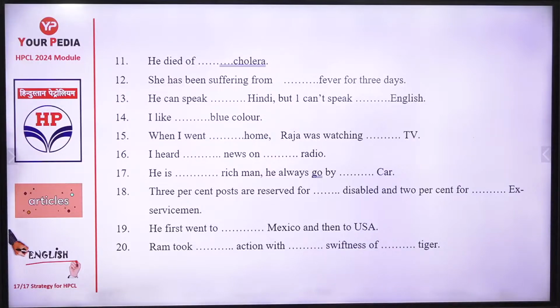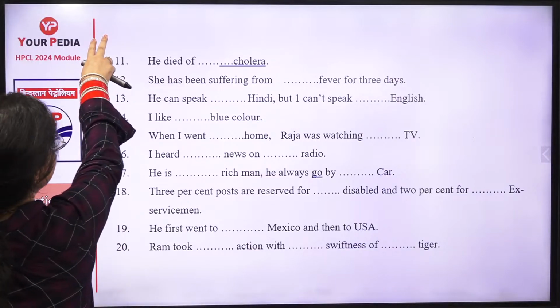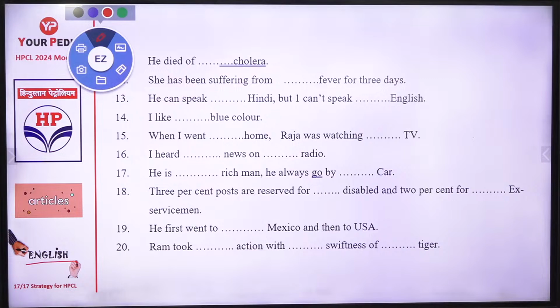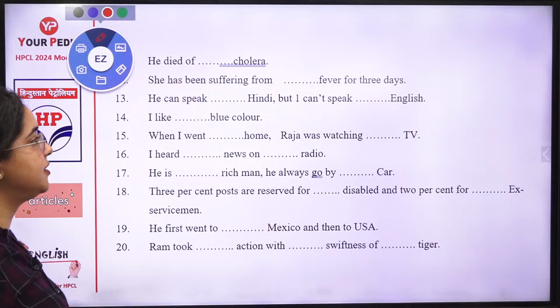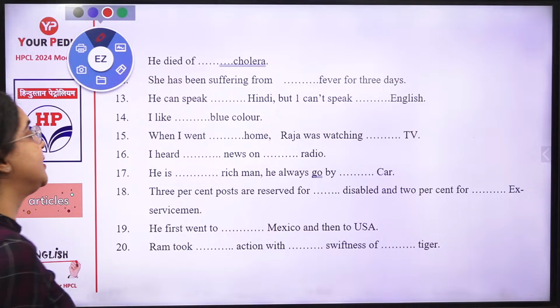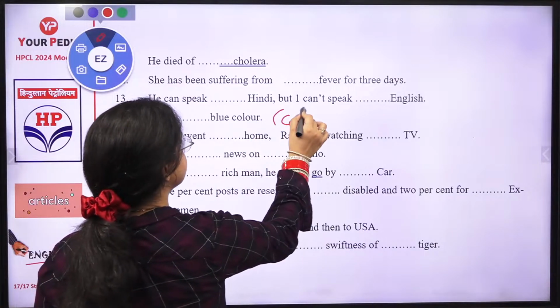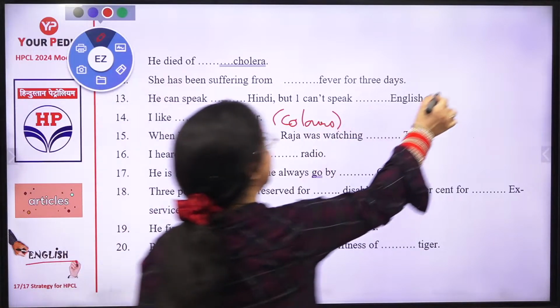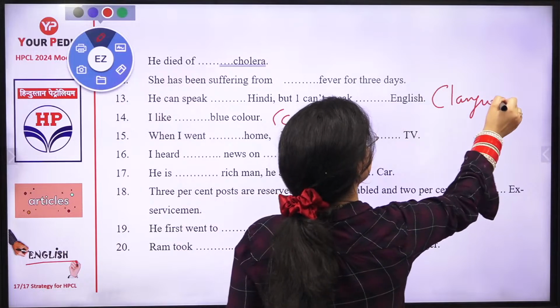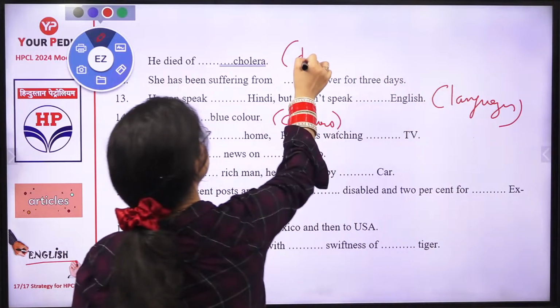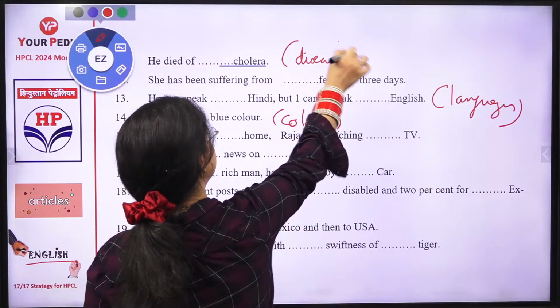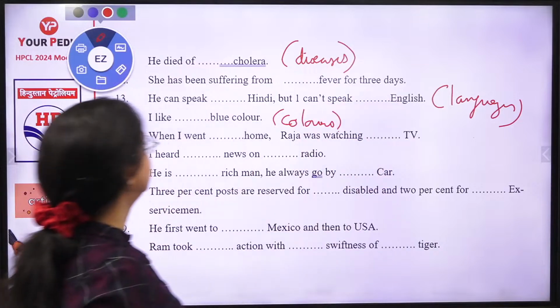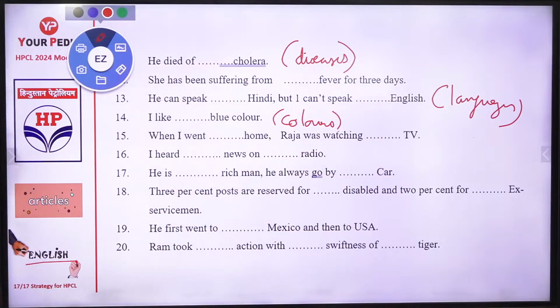He died of dash cholera. She has been suffering from dash fever for 3 days. He can speak Hindi, but I can't speak dash English. I like blue color. With the colors, which article to be used? With languages. With diseases. Measles was an exception though. This should be right one, guys.